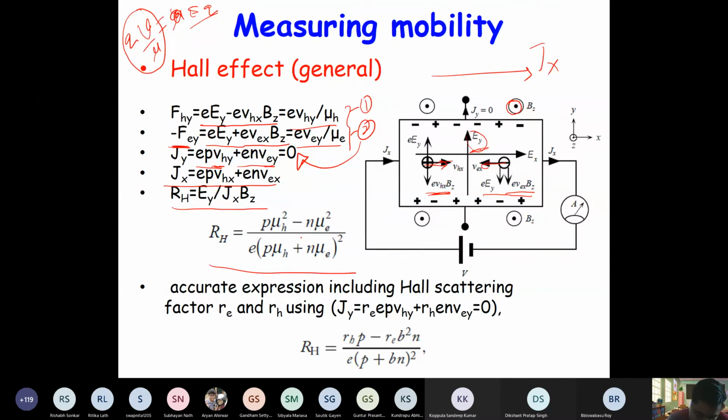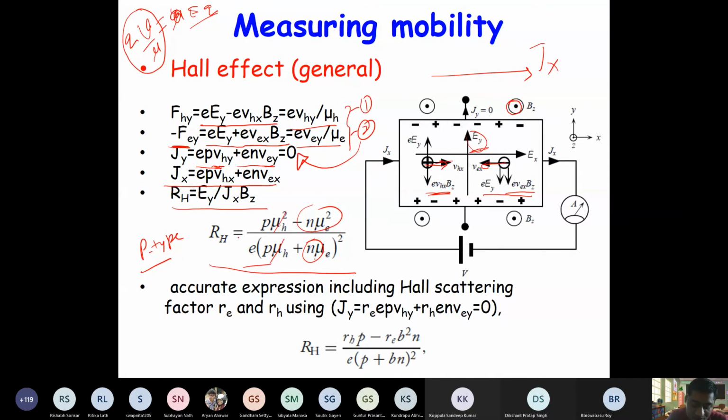So now you notice here, if it is P type, then you can ignore the n square terms here, and mu square. What do you get? You have 1 by qp, right? For N type, similarly you have 1 by qn, right? But a general expression is P times mu H square minus N times mu E square divided by q times P times mu H plus N times mu E, whole squared.